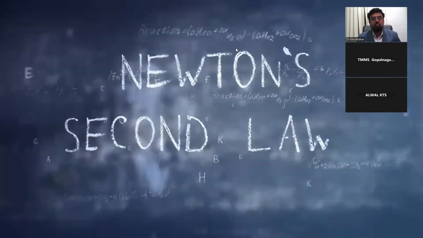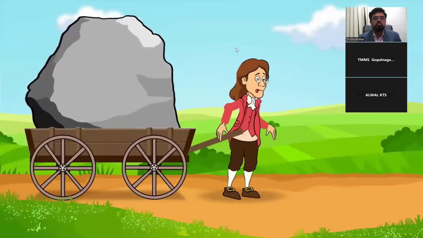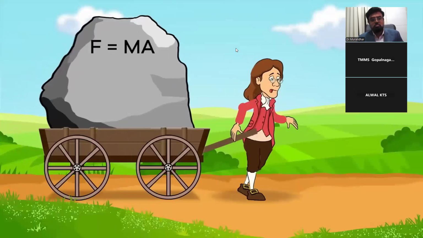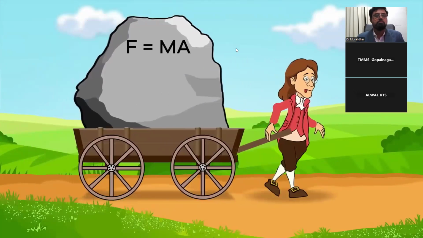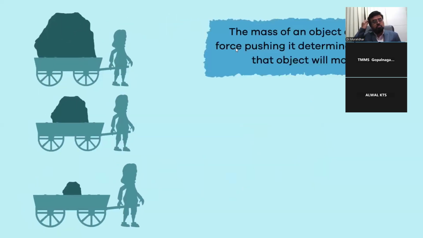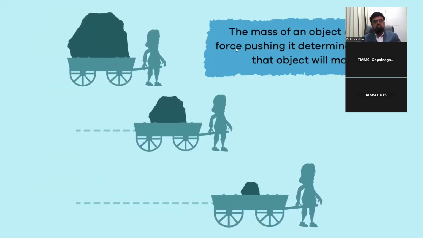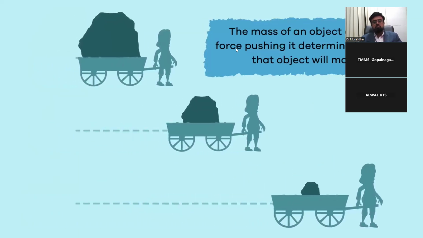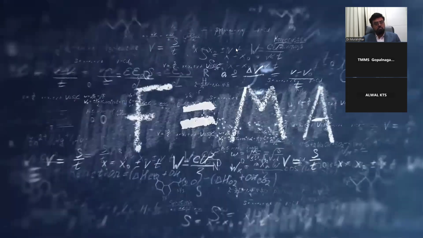Newton's second law of motion. Let's learn about Newton's second law of motion. There is an equation that goes along with this law. This equation states that force equals mass times acceleration. That means the mass of an object and the force pushing it determine how fast that object will move. Let's take another look at Newton's equation so we can break it down.